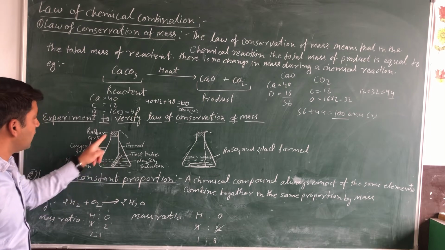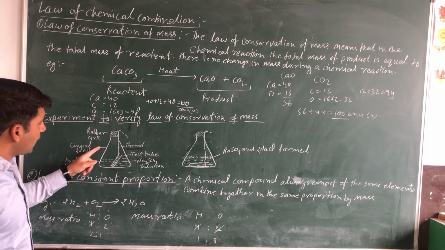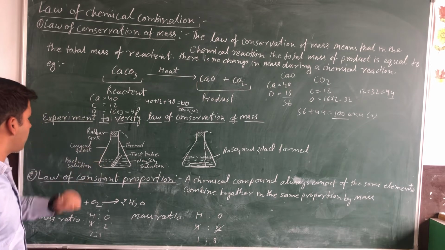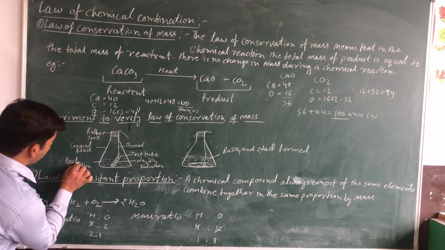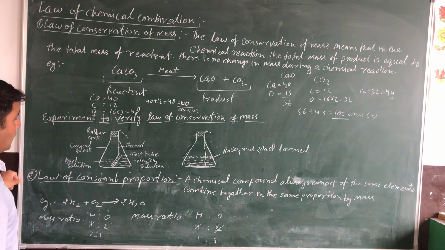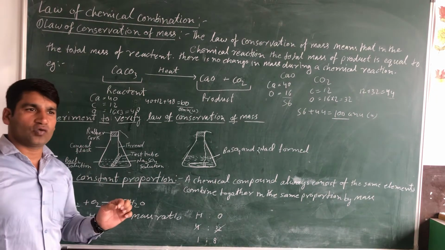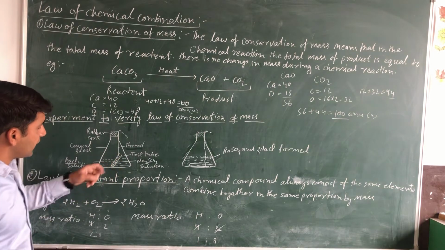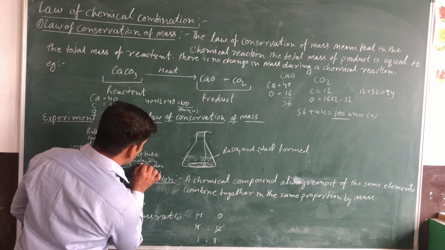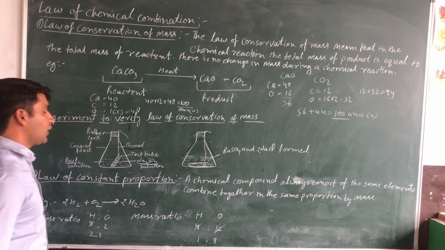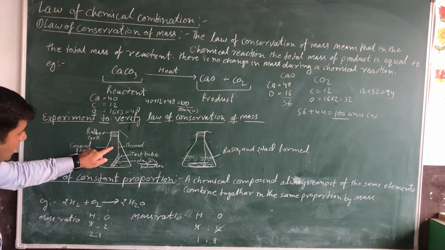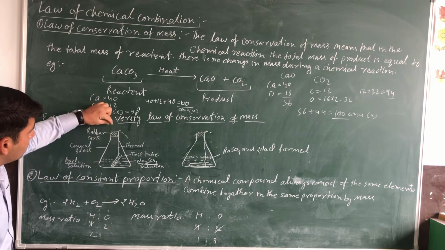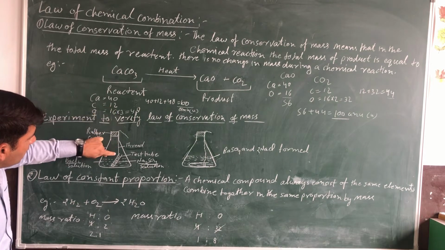This is the conical flask, and now we pour barium chloride into the conical flask. Then we take a test tube and bind it with a thread, and in the test tube we take a solution of sodium sulfate and arrange these in this way. The thread remains at this position.